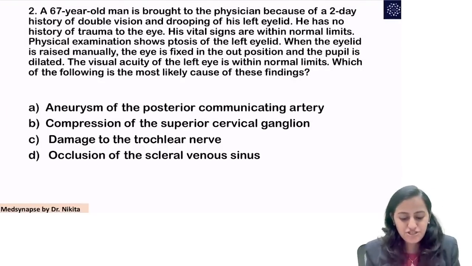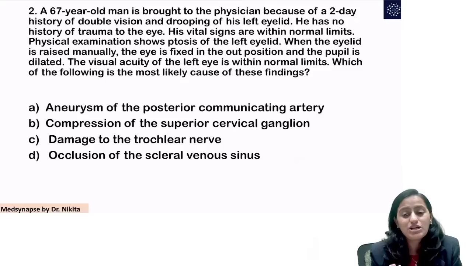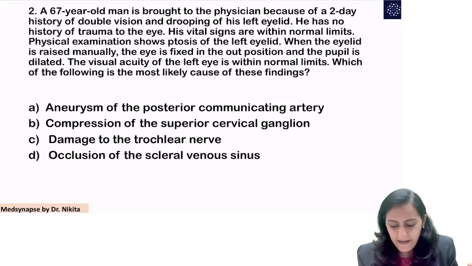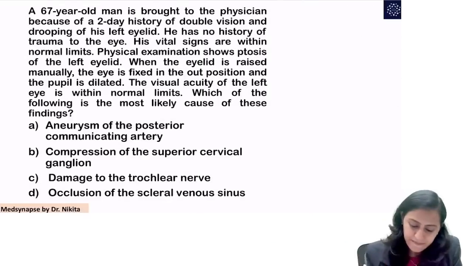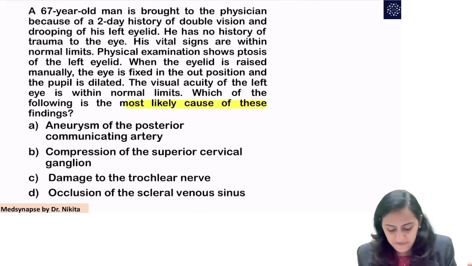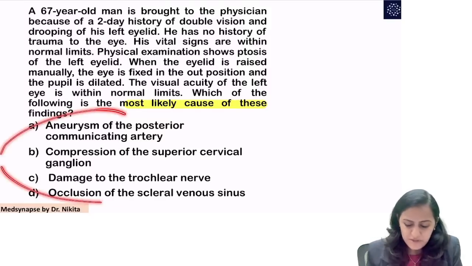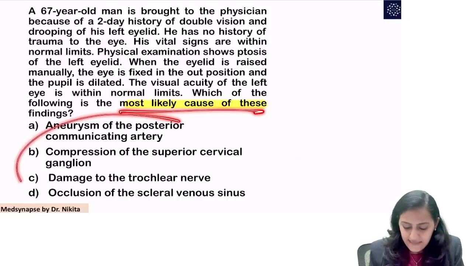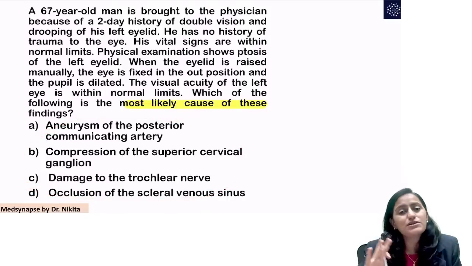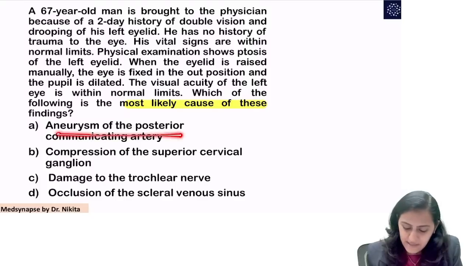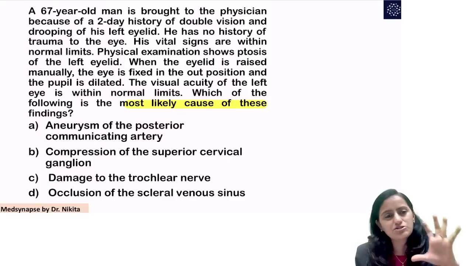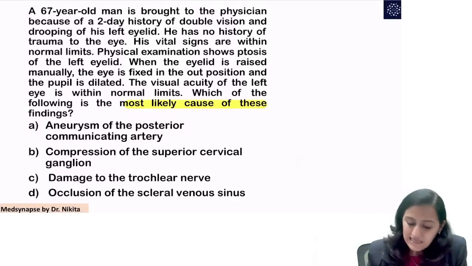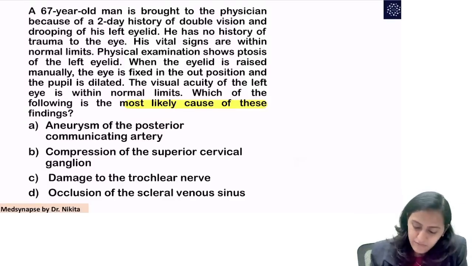Going to the next question, another interesting question. You are not supposed to make such questions wrong in the exam. So this is the second question here. Again, which of the following is the most likely cause of these findings? Now look at the options. Whenever you are in the exam hall, solving a grand test, look at the last line, look at the options, because then you get to know what this question is about. Aneurysm of PCOM, superior cervical ganglion compression, trochlear, scleral venous sinus, so something related to nerve compression related to the eye is what we can gauge from here, right?